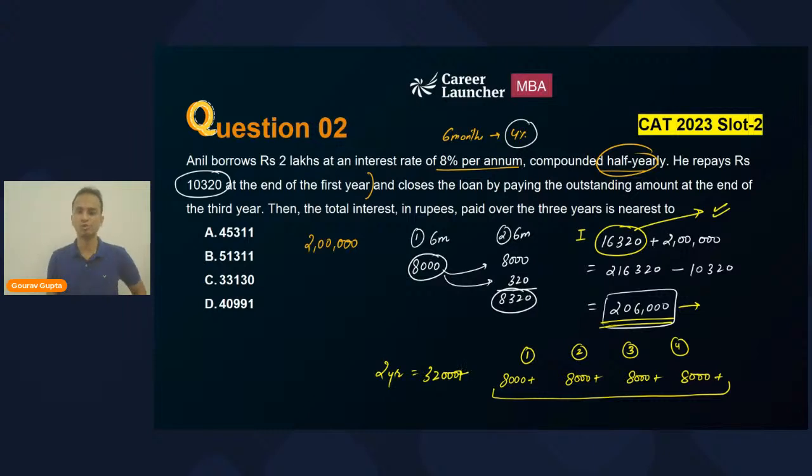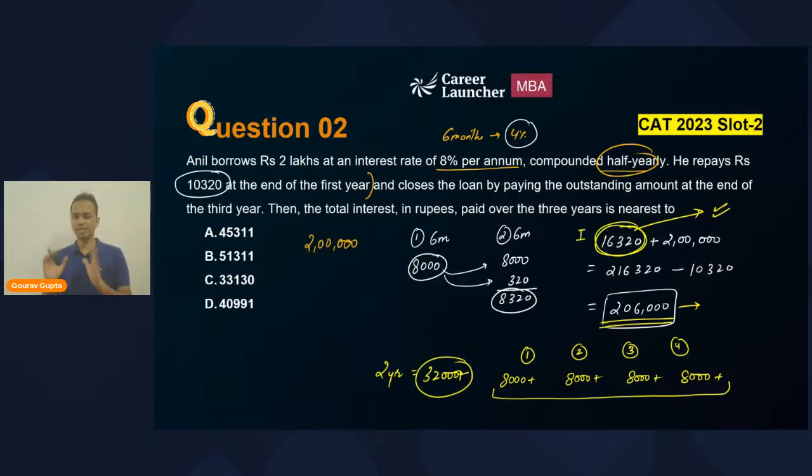Earlier, he has paid an interest of 16,000. So 32,000 and 16,000. The answer should be definitely more than 48,000.